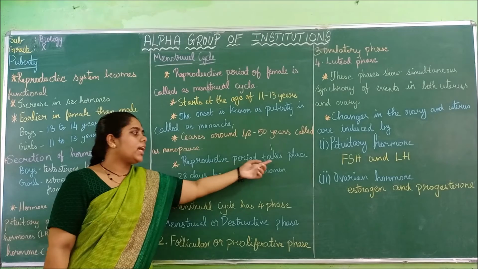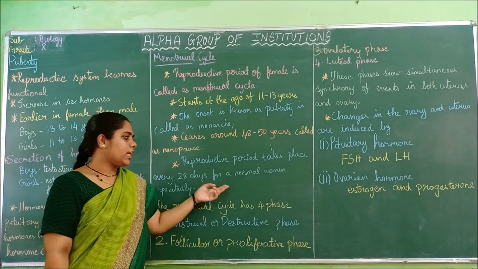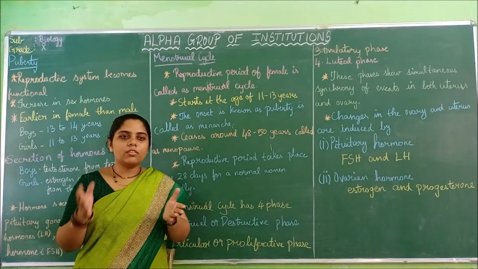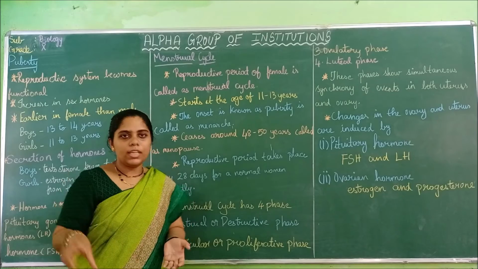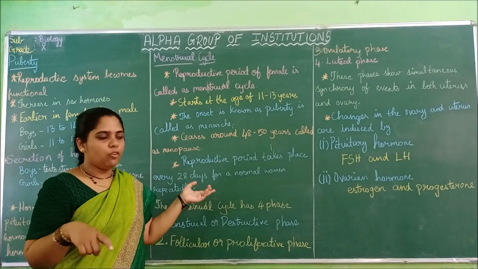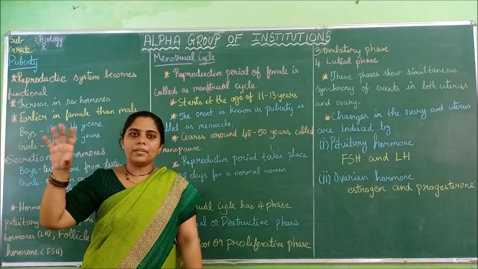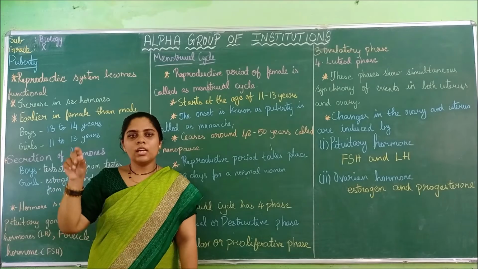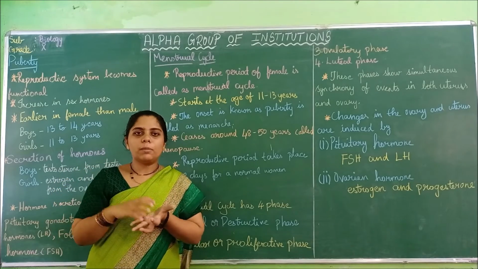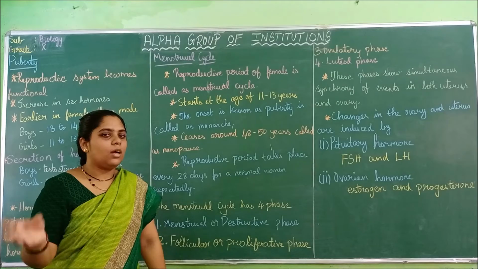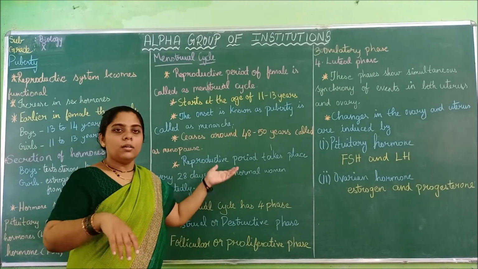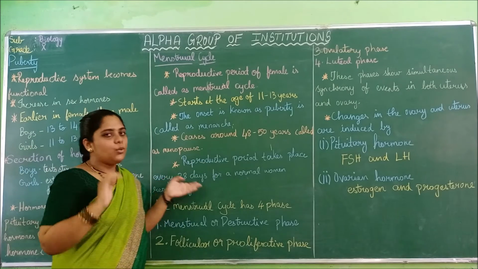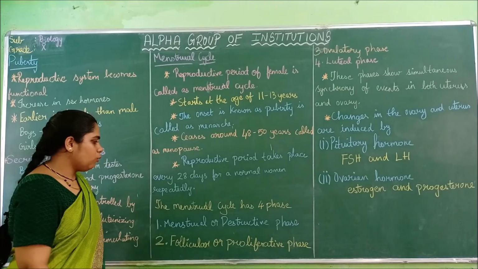Then the reproductive period takes place every 28 days for a normal woman. So what happens? The reproductive period. Every 28 days the cycle will repeat for all women. We learned what an egg is, and the structure of the ovary. If you remember, after it is fully matured, the corpus luteum lets out, and then after that the menstrual cycle, the period, takes place. So it takes place every 28 days for a normal woman.